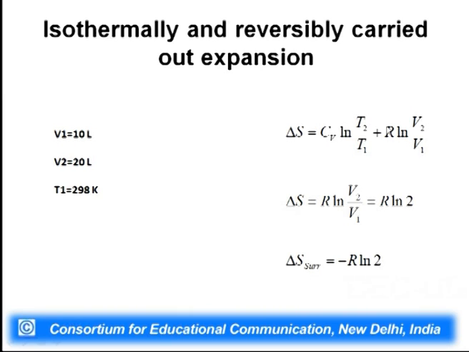This R log V2 by V1 will change if we have a gas other than an ideal gas. Since this process is carried out isothermally, Cv log T2 by T1 is equal to 0. So, delta S is simply equal to R log V2 by V1, and we know that V2 is 20, V1 is 10, and 20 by 10 is equal to 2, so R log 2. And since the process is reversible, delta S surrounding is simply minus delta S of the system, and that is minus R log 2.